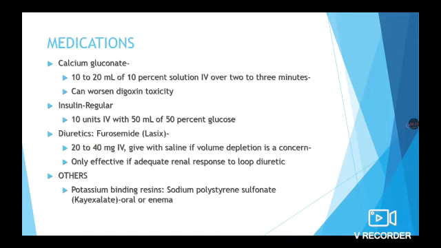And the other drug of choice is potassium binding resins like sodium polystyrene sulfonate, commonly known as Kayexalate, which is given through oral route or as an enema.